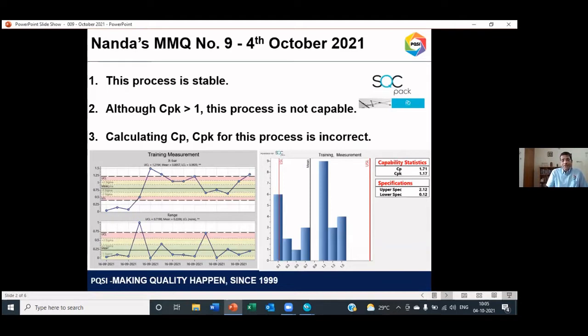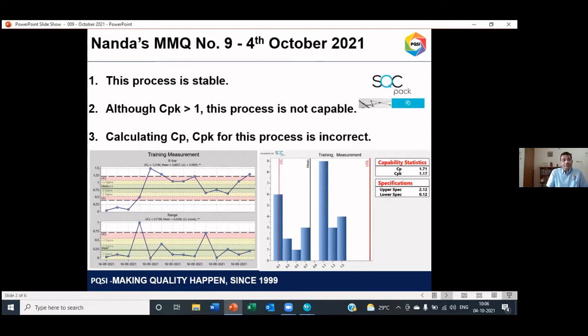Monday morning quiz number 9, 3 statements for you on the statistical process control study that is being done for a process. So look at the 2 pictures given as the output from the software and answer these 3 statements, whether they are true or false. The first statement: this process is stable. Tell me whether it is true or false. The second statement: although CPK is greater than 1, this process is not capable.